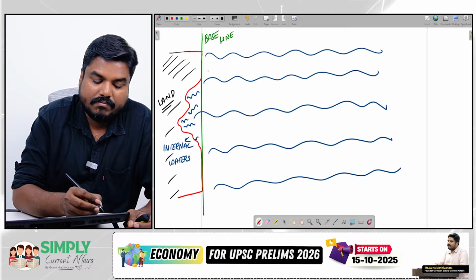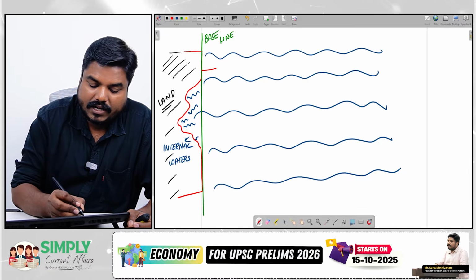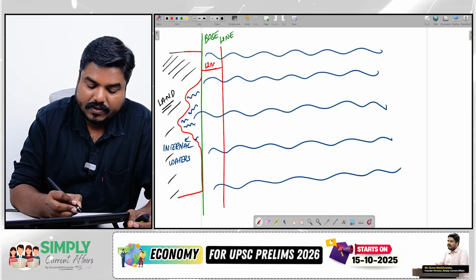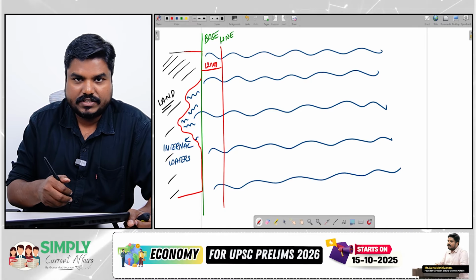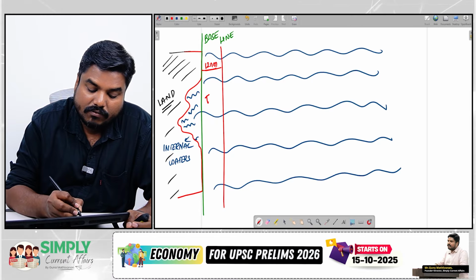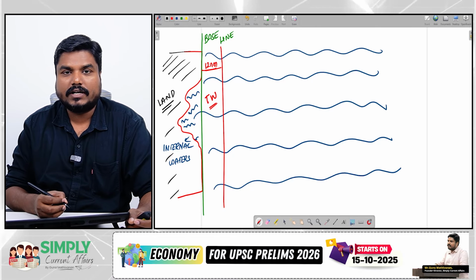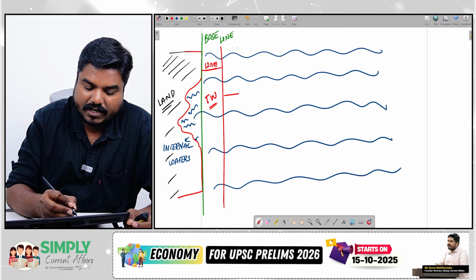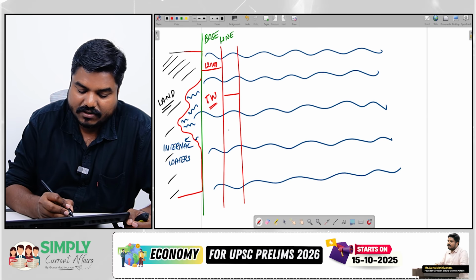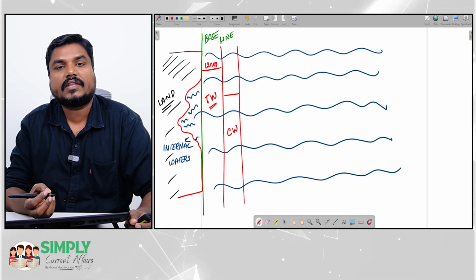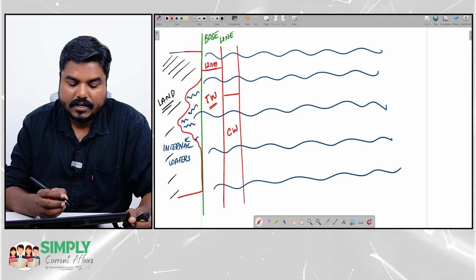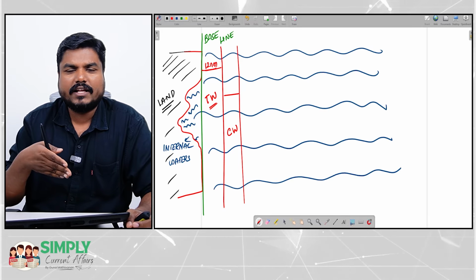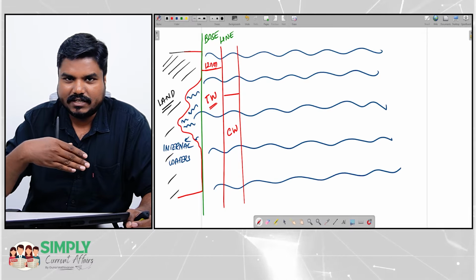Now, 12 nautical miles from the baseline is called territorial waters. From the territorial waters, you draw another 12 nautical miles distance, and this region is called contiguous waters. One nautical mile is roughly 1.8 kilometers, so you can calculate what the distance will be in kilometers.